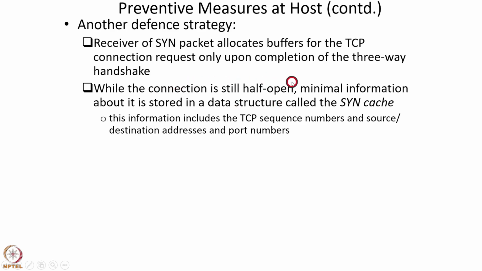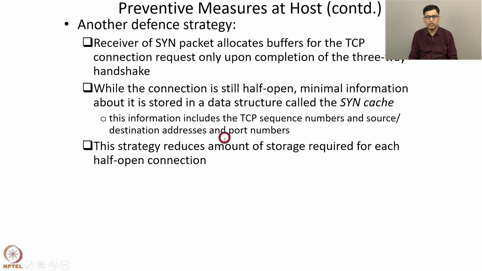minimal information about it is stored in a data structure called the SYN cache. Just a limited amount of information is stored, which includes the TCP sequence numbers, source and destination IP addresses, and port numbers. The complete information about this connection is not stored, to save space. So this strategy reduces the amount of storage required for each half-open connection.